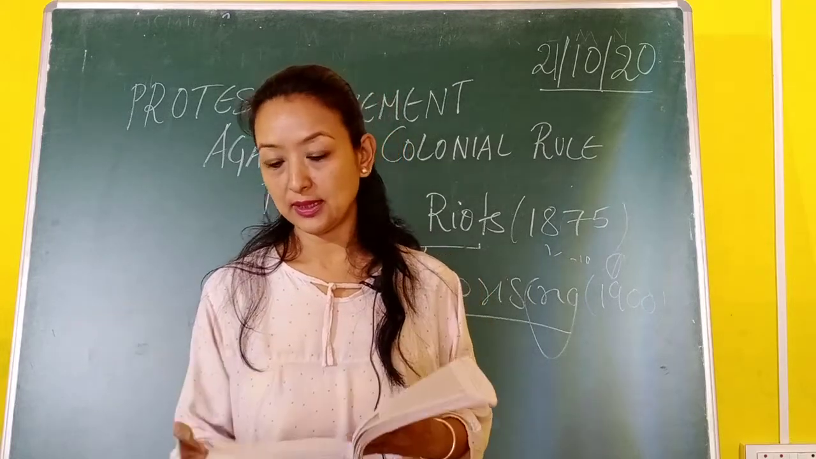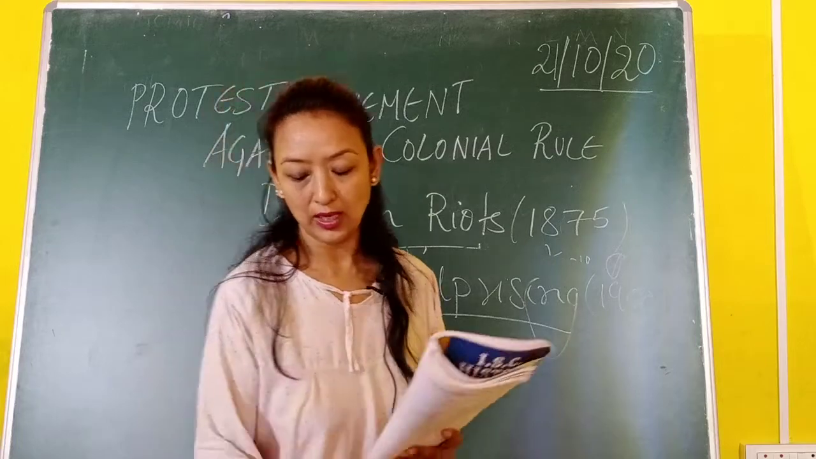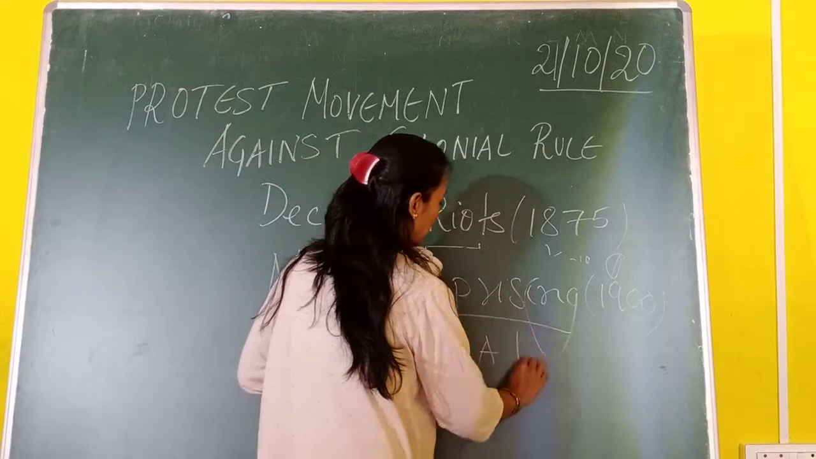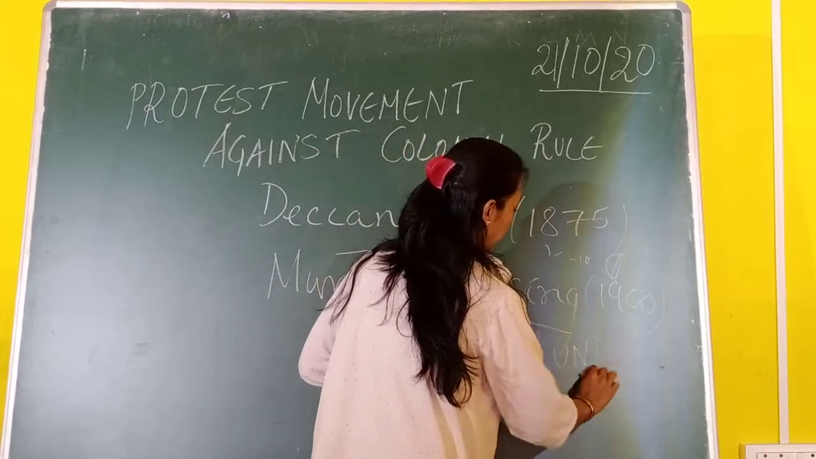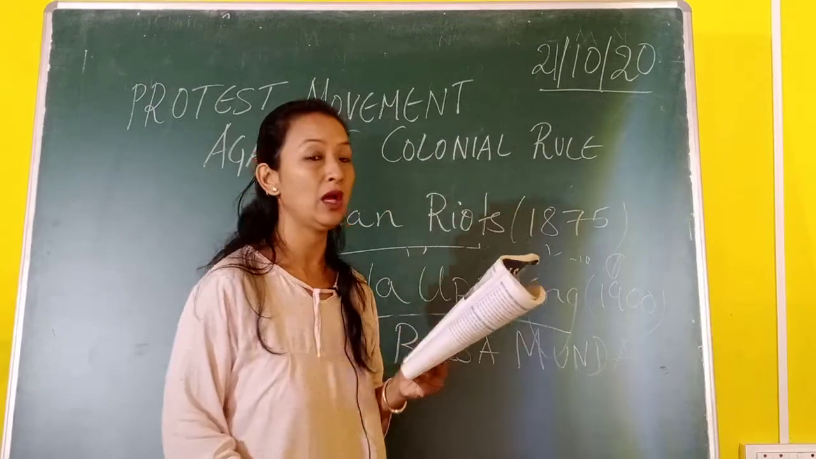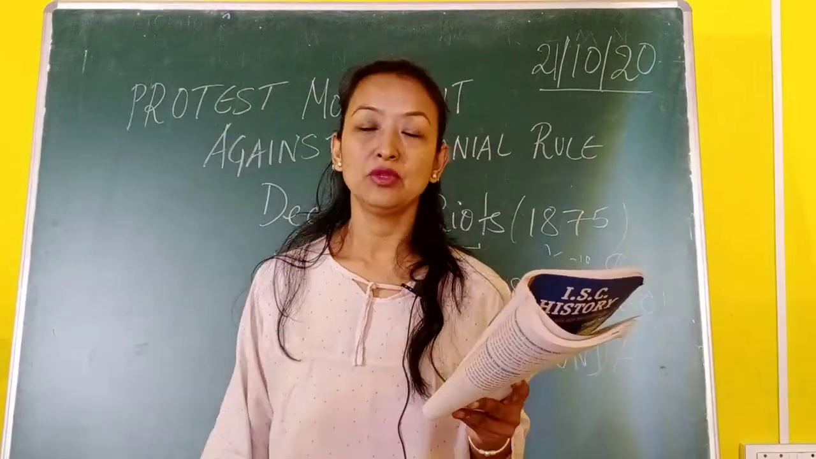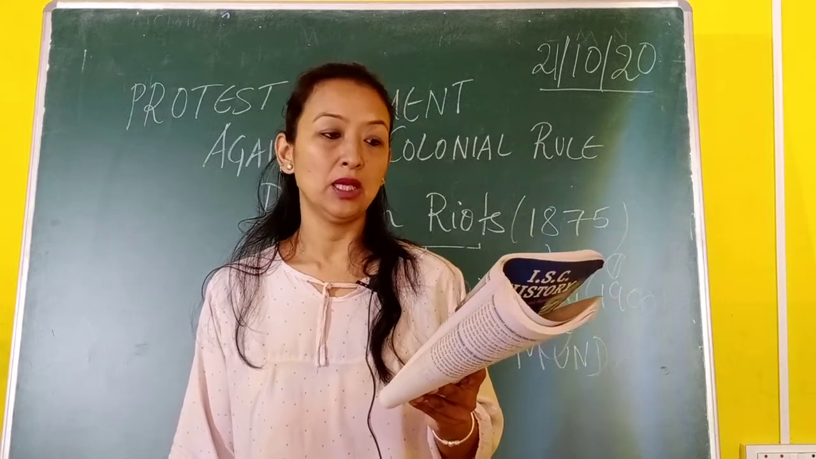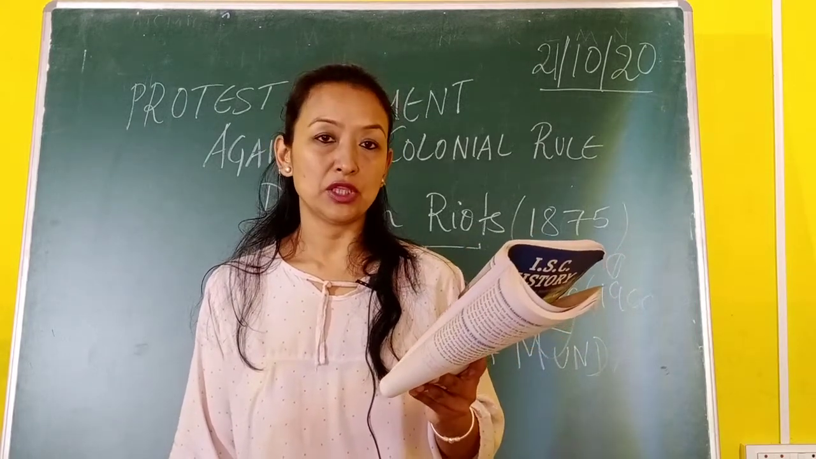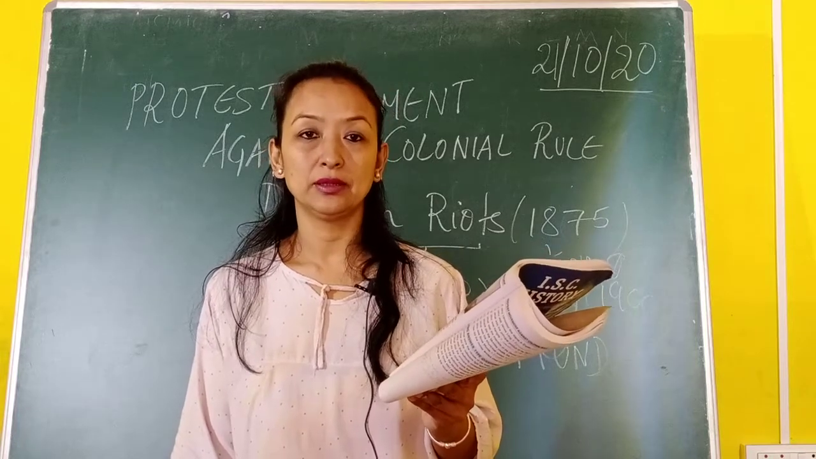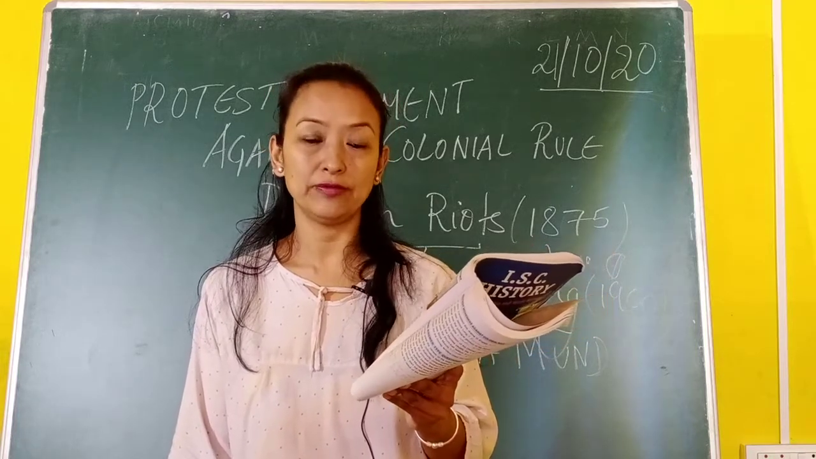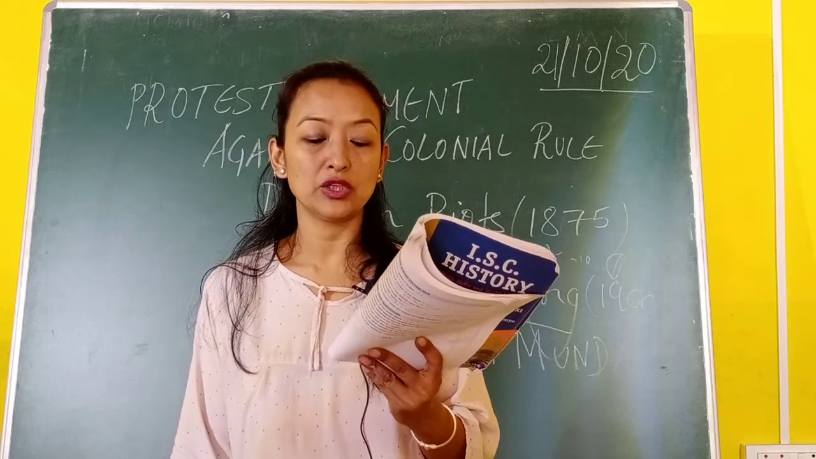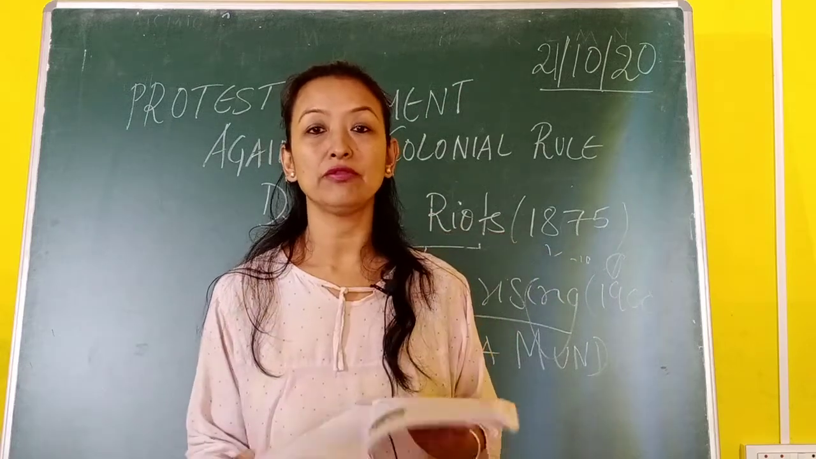Then Birsa Munda, again this is important, Birsa Munda, B-I-R-S-A, M-U-N-D-A. Who was he? Birsa Munda was the leader of this Munda Uprising. He came forward to take the lead of this movement against the oppression and exploitation of the moneylenders and the British, or let's say the colonial officers. He was the son of a poor Munda sharecropper.